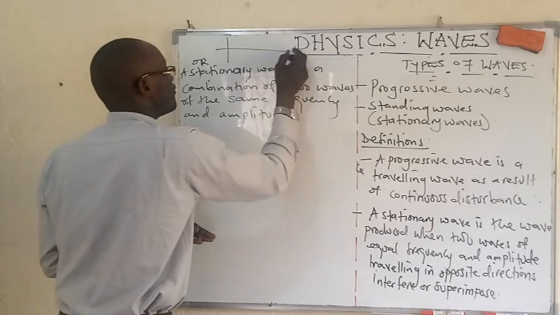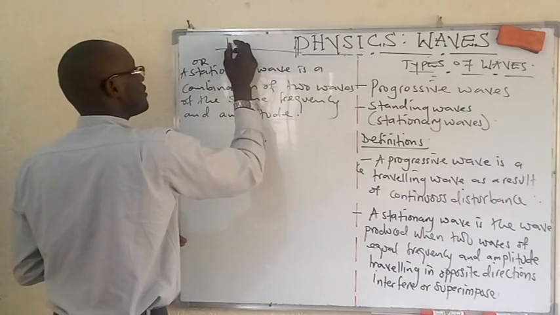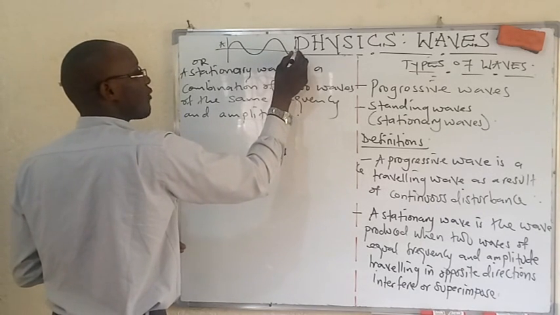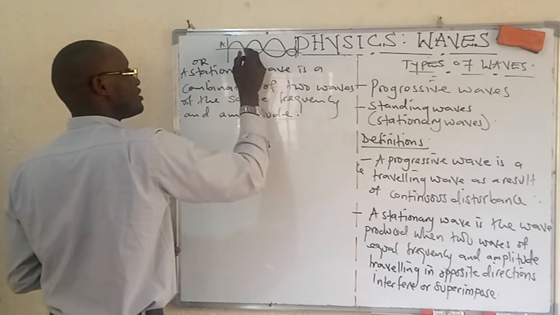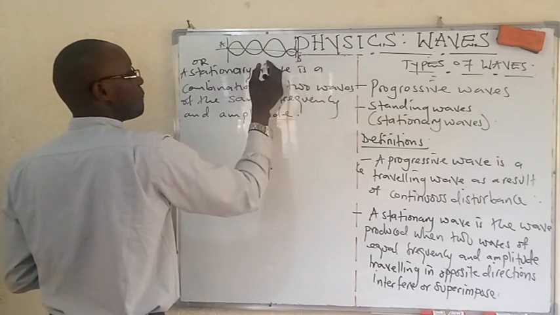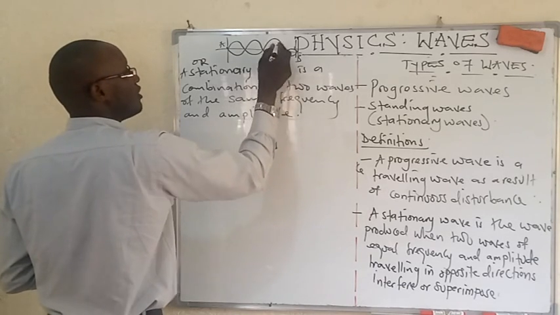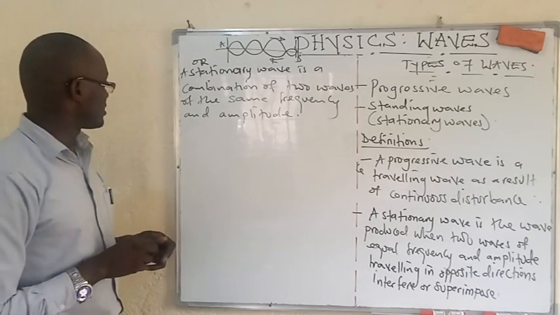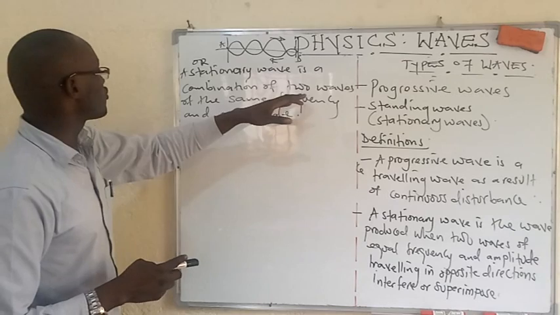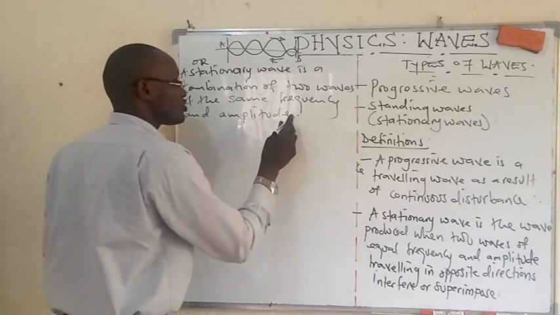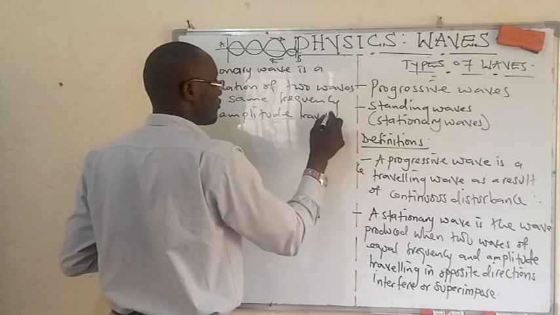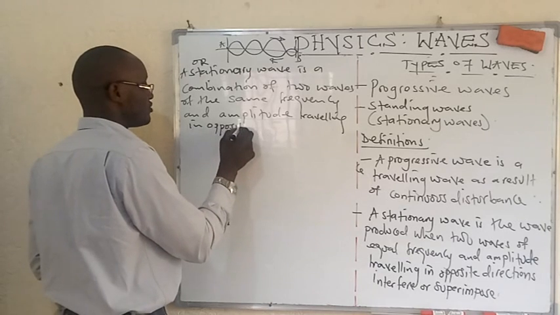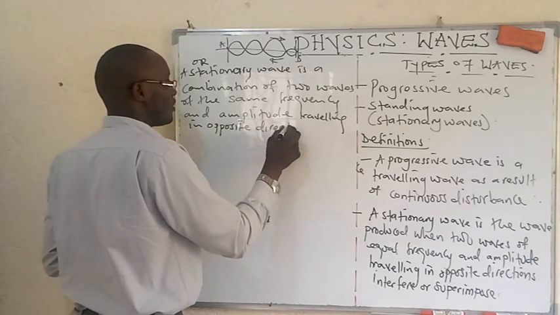If you have a wave A traveling from point A to point B, and then you have another wave B traveling with same amplitude, same frequency from point B. This is the direction of travel of this wave, whereas this is the direction of travel of the other. They are traveling in opposite directions.